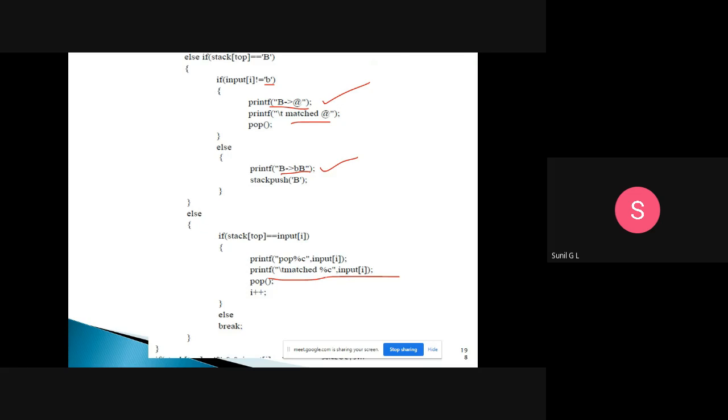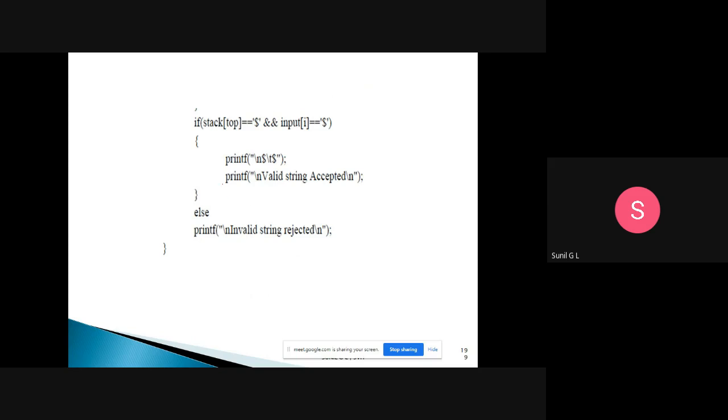Okay, if the input string is matched, else you need to break and come out of it. So here, if the top of the stack is equal to dollar and the input string is dollar, if both are dollars, then the string is accepted.